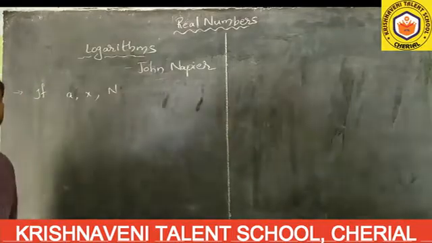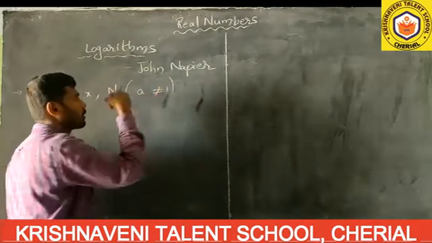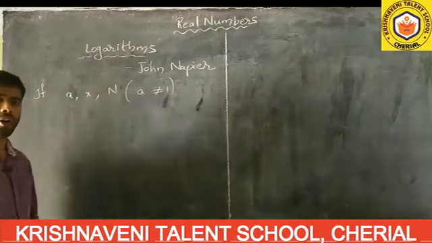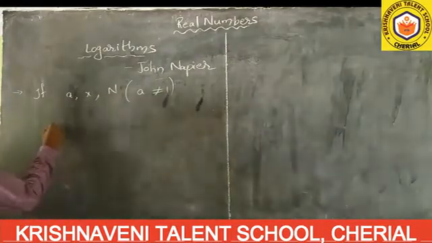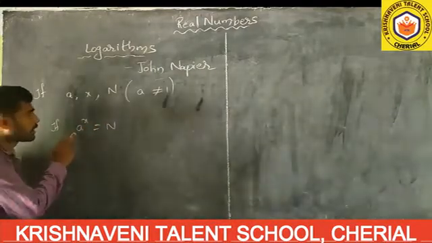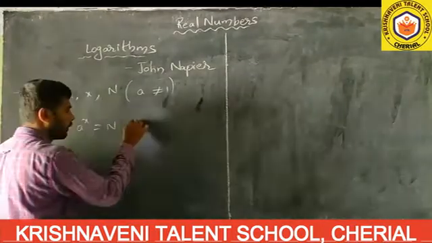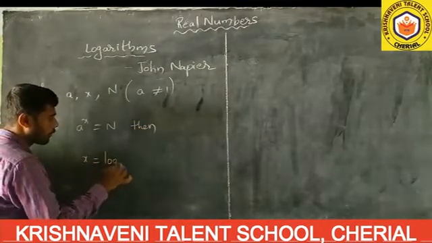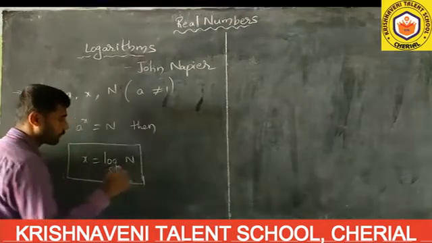If a, x and n are any three positive real numbers, and again in this a is not equal to 1, they are defined as: if a to the power of x equals n, this is in exponential form. If a to the power of x equals n, then x equals log n to the base a. This is what you call logarithmic form.